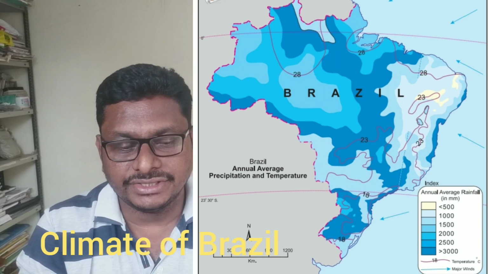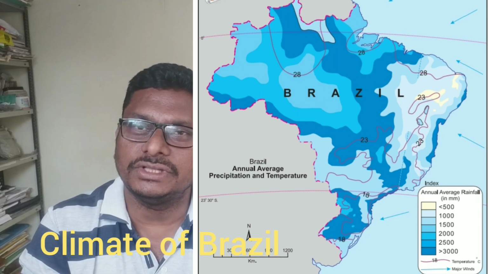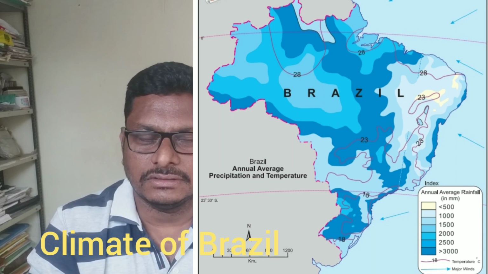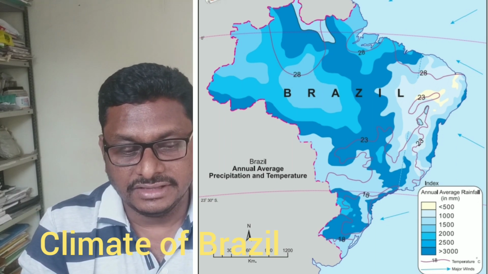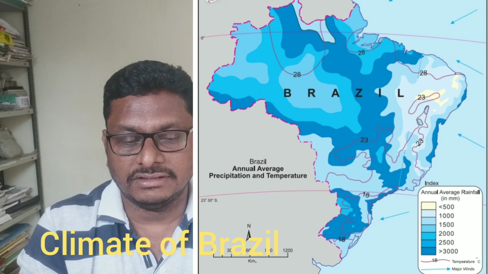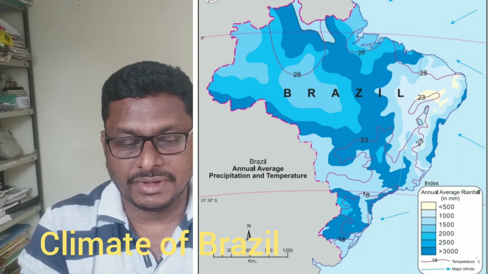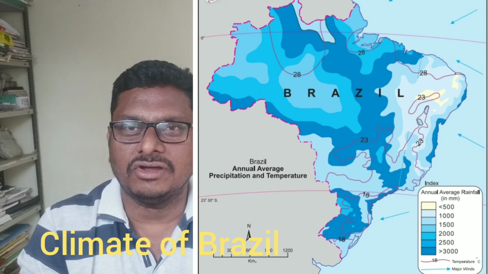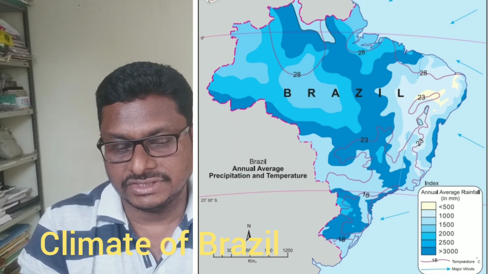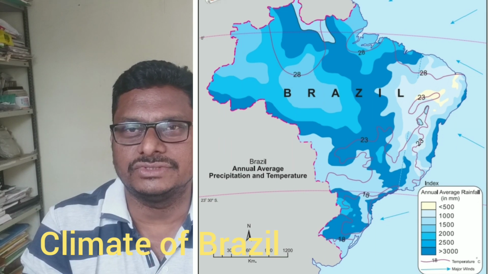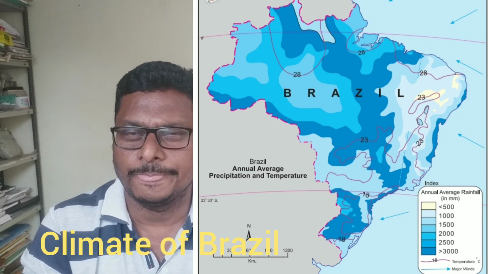Here the average rainfall is more than 2000 millimeters. As we come towards the equatorial region, the average rainfall is more than 2000 millimeters, whereas the northeastern coast receives 1000 to 1200 millimeters of average rainfall.